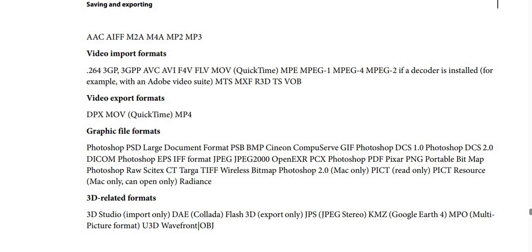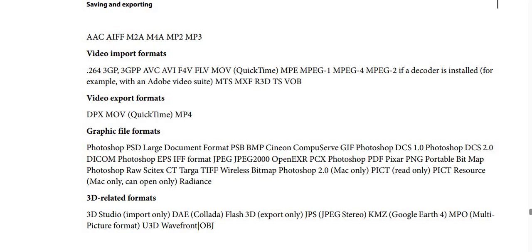file formats. By the way, Photoshop PSD, large document format PSB, BMP, Cineon, CompuServe GIF, Photoshop DCS 1.0, Photoshop DCS 2.0, DICOM, Photoshop EPS, IFF format, JPEG 2000 format, OpenEXR, PCX, Photoshop PDF, Pixar, PNG, Portable Bitmap, Photoshop Raw, SCT, Targa, TIFF, Wireless Bitmap.